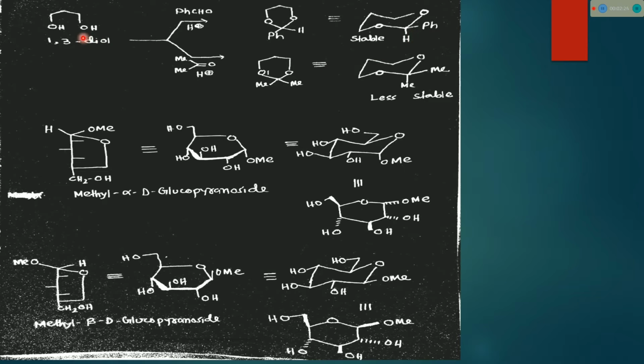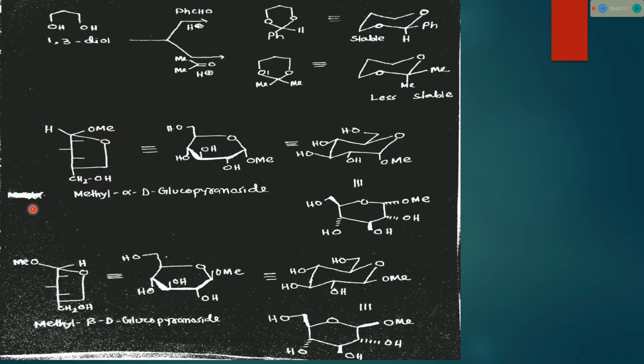But if acetone reacts with a 1,3-diol, then in the six-membered ring, one methyl should be in the axial position, since there is no hydrogen atom. So a 1,3-diaxial interaction will occur. That's why it is less stable. This is the reason why we always use benzaldehyde to block a 1,3-diol.